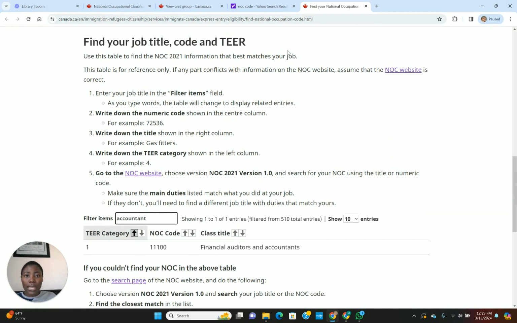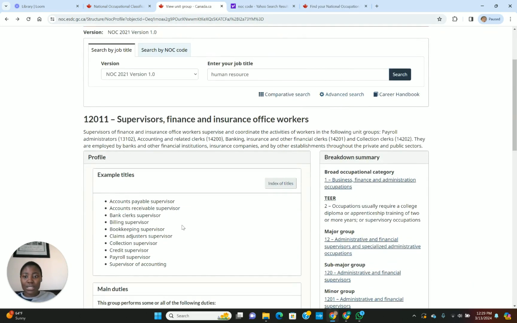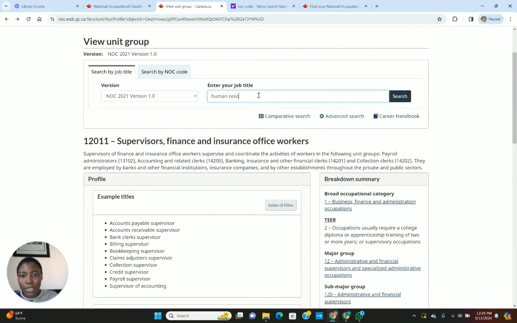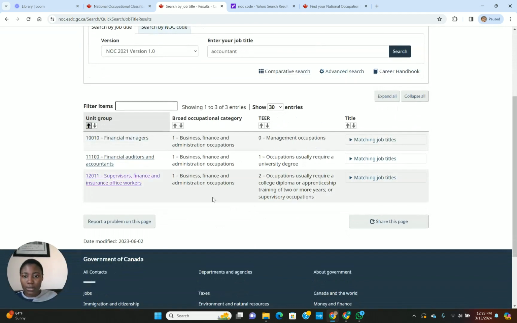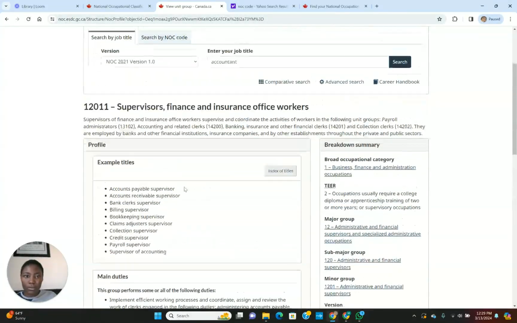A lot of people think that when you're accounts payable or accounts receivable, a bank clerk, it means you're an accountant. No, that's not your NOC code. So if you want to check accountant here, search. See, it's giving you my NOC code. Supervisor, finance and insurance. So you click here. This is your NOC code.